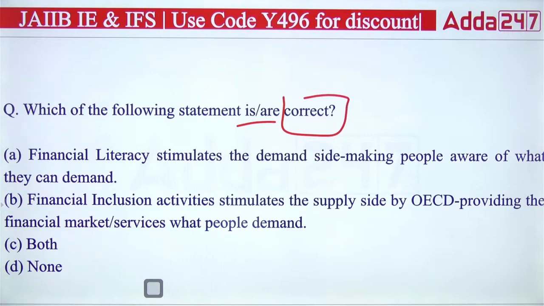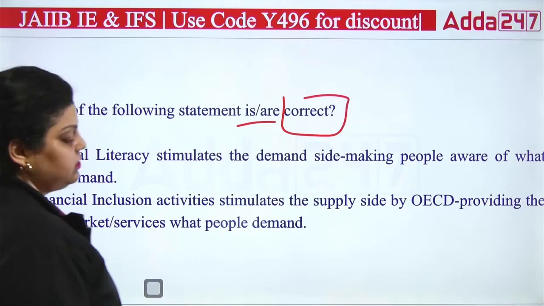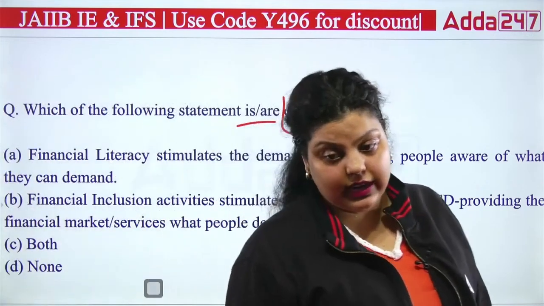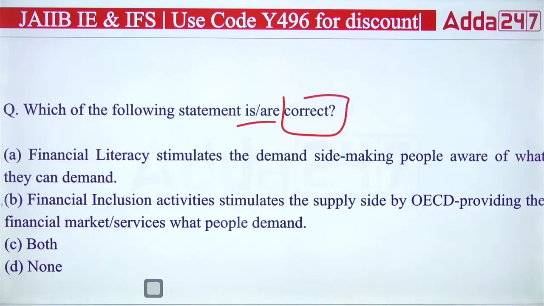Second, financial inclusion activity stimulates the supply side by providing the financial market services what people want. So two statements have been given. First is for financial literacy and second is for financial inclusion. And you have to answer out of these two which are correct.